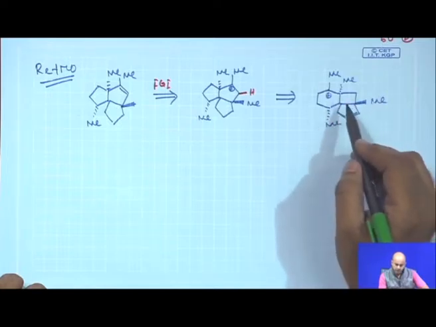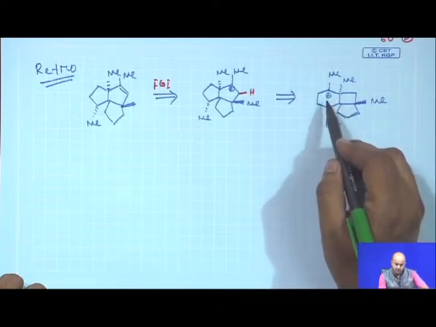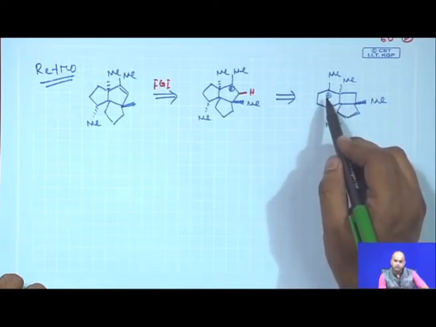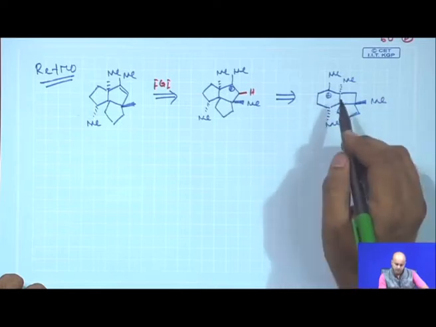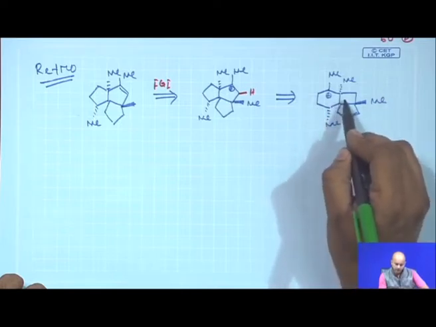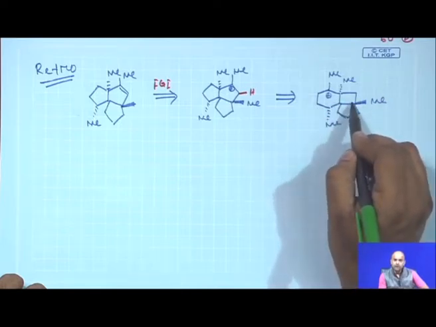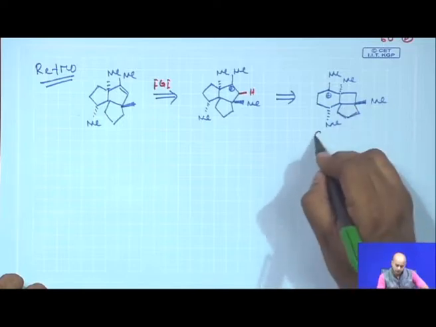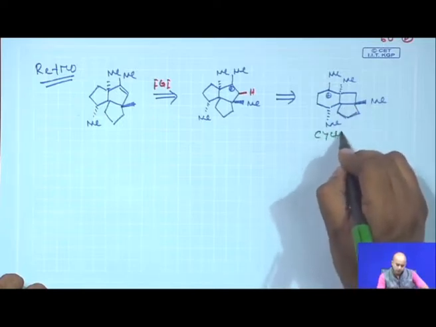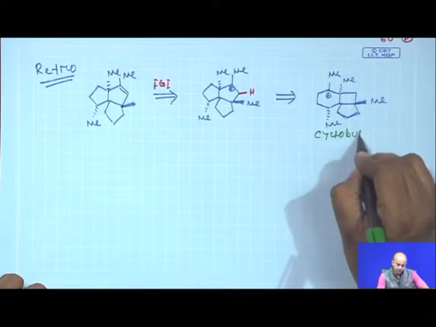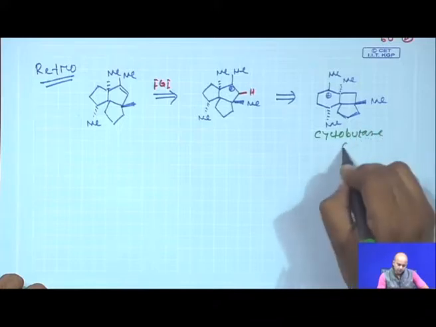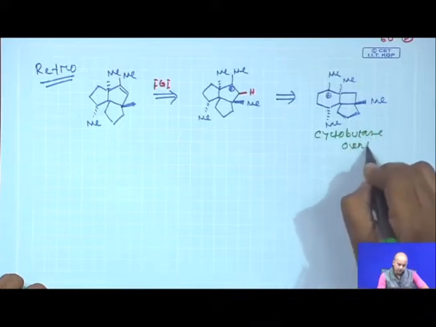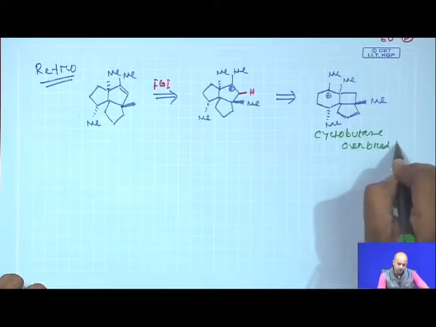Now, what was proposed, if this carbonium ion is generated in the reaction mixture, is a 4-member ring. So, a cyclobutane overbred. So, now you try to apply your topology based strategies, the cyclobutane overbread. So, a topology is coming into picture.